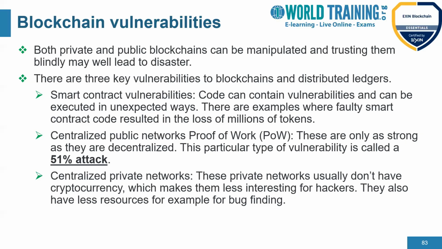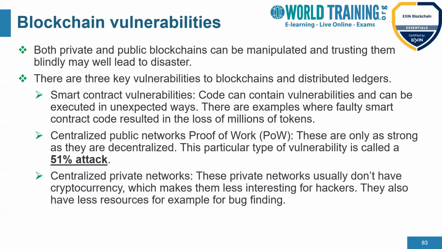Decentralized private networks also sometimes represent these vulnerabilities, but hackers might not be interested because these networks don't use cryptocurrencies. They might use different protocols, which might not be of great interest to hackers.